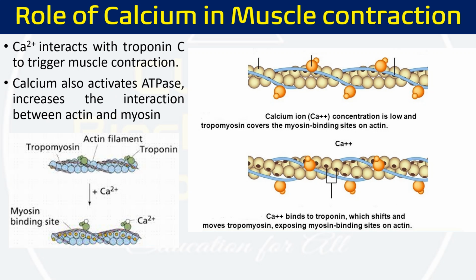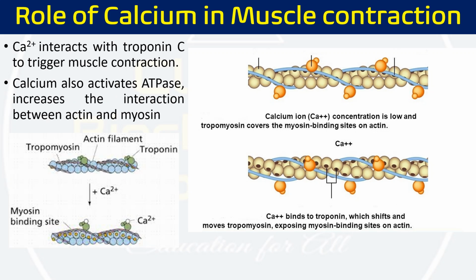The second one is the role of calcium in muscle contraction. Calcium normally interacts with troponin C to trigger muscle contraction. In the muscle fiber, we have different types of proteins and components, like tropomyosin, actin, myosin, and different types of troponins. Troponin C is found exclusively in cardiac tissue. There, troponin C interacts with calcium, and this combination of calcium with troponin C is required for muscle contraction.